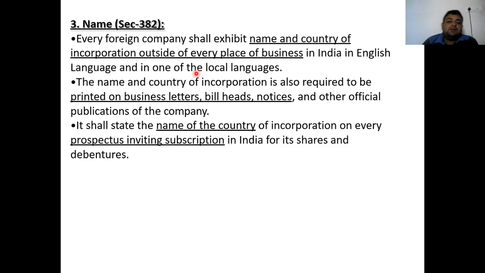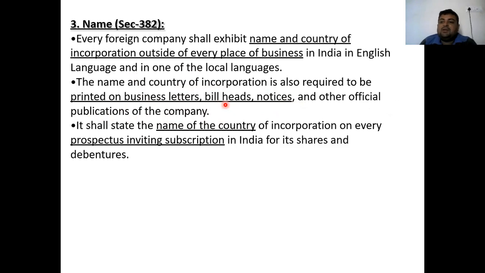Now next, the name of the country of incorporation is also required to be printed on the business letters, bill heads, notices, and the official publications of the company. Now we will explain this one by one. First, it is on all the business letters. Business letters means all the letterheads, all the documents which are being sent to another person for the purpose of communication. Then its bill head. Bill head means the bill books or the bills which are being issued by the company to its clients as well as to the suppliers.